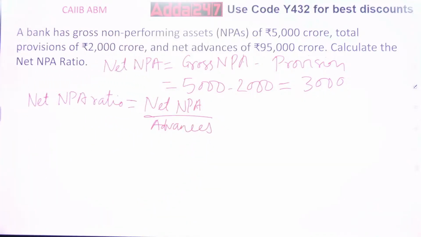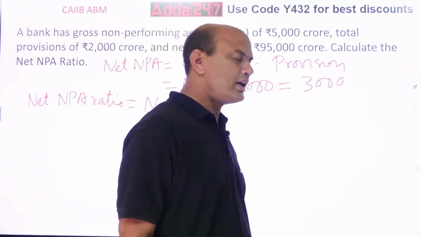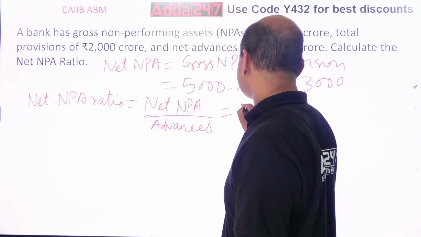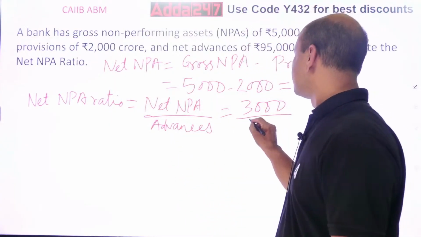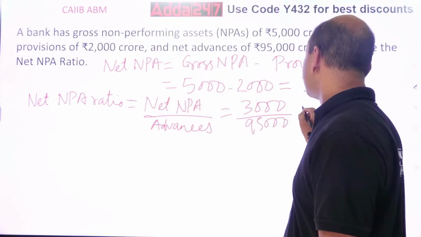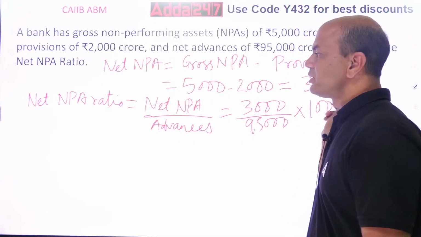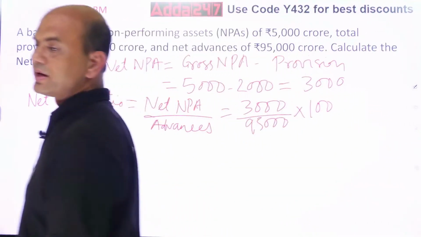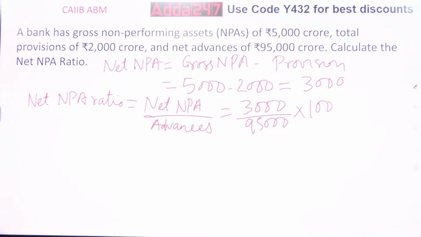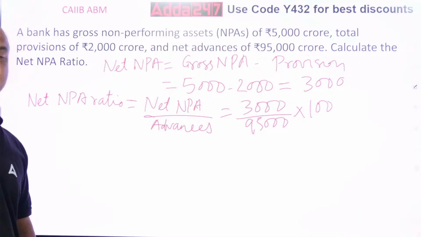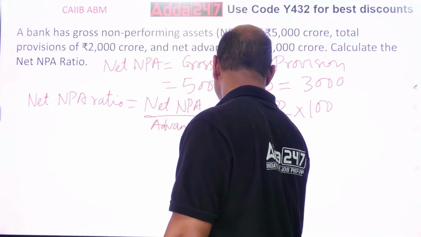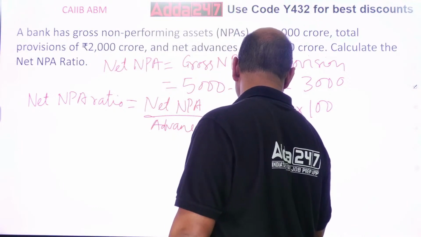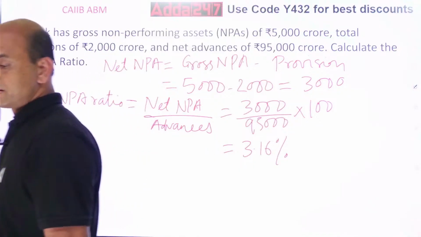So 3,000 is your net NPA divided by your advances, which are 95,000 crores. Into 100 you have to multiply it, because you want it in percentage. Do it, everyone. So net NPA ratio is 3.16%. Very, very, very important and basic numerical.